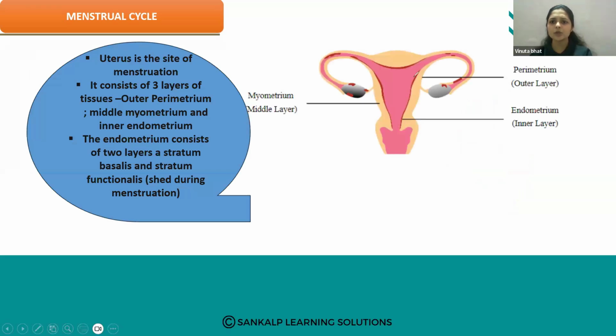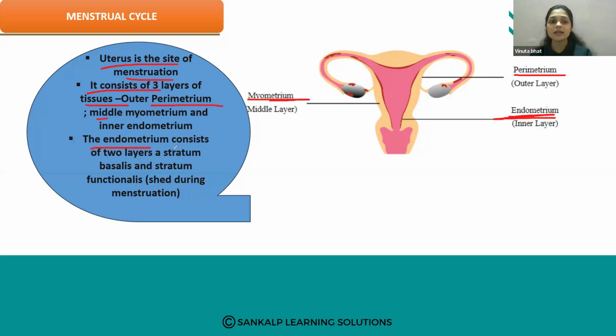You know that our uterus is made up of 3 wall layers: the outer layer, the perimetrium; the middle layer, the myometrium; and the innermost layer, the endometrium. Perimetrium, myometrium, and the endometrium is the innermost layer. So those are the 3 wall layers of the uterus. The uterus is the site of menstruation. It consists of 3 tissue layers: outer perimetrium, middle myometrium, and the inner endometrium.